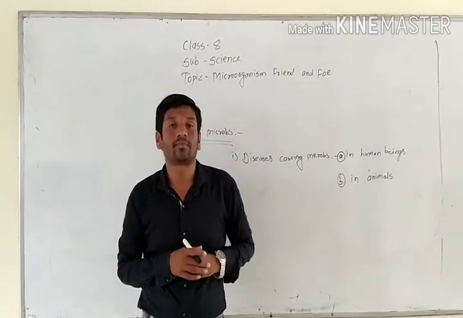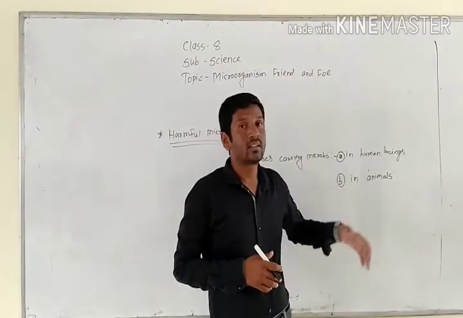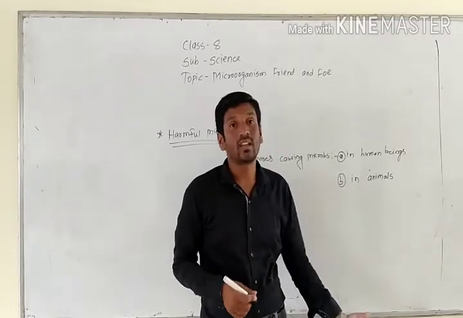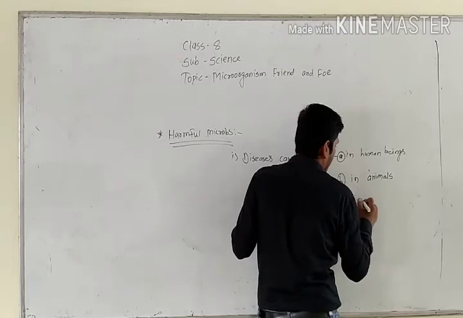So it is transferred by carriers such as animals. Next, we can see how it affects plants.